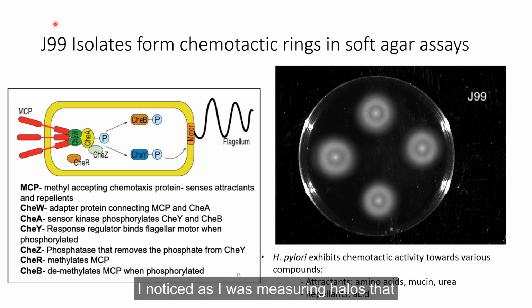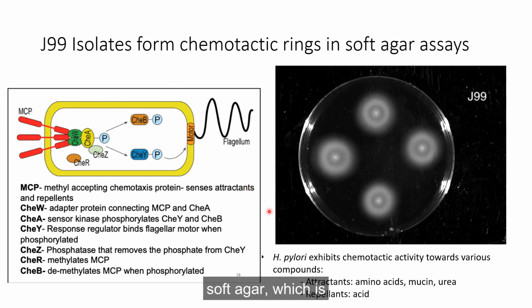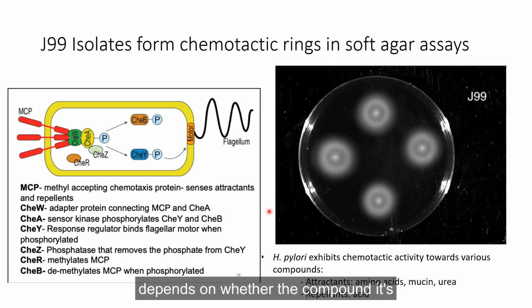So I noticed as I was measuring halos that the isolates form rings in soft agar, which is characteristic of chemotactic bacteria. And bacterial chemotaxis is basically the directed movement of cells towards or away from the chemical gradient established as cells consume nutrients. And this depends on whether the compound it's sensing is an attractant or repellent.